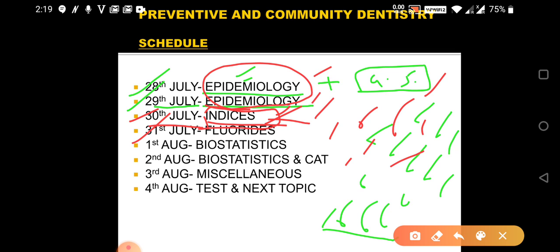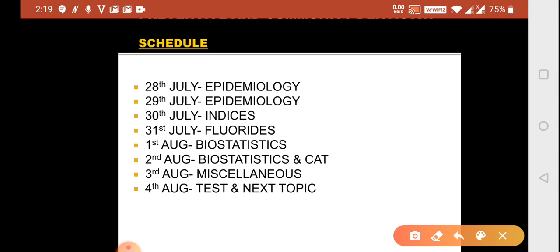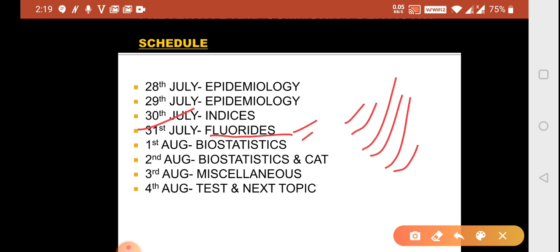Next is your fluorides, a big topic, a very favorite topic of paper setter. Fluorides are even the favorite questions for your PGI. They ask you a lot of questions from fluorides, and it is not concept based much. It is based on your memory. What is pH of sodium fluoride, what is pH of APF, what is pH of your zinc phosphate, what is pH of your polycarboxylate, calcium hydroxide, MTA, and so all these things they can ask you. And what is the half life of fluoride, and what is the half life of IgG, you should be knowing.